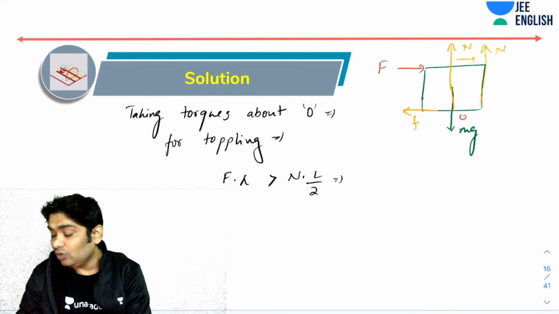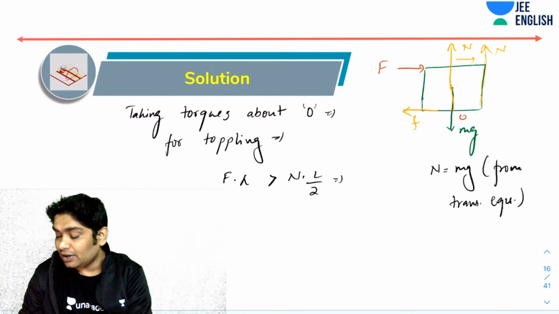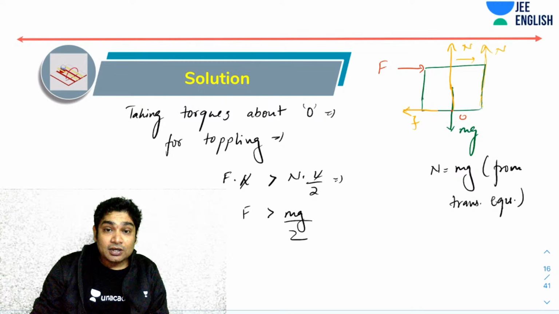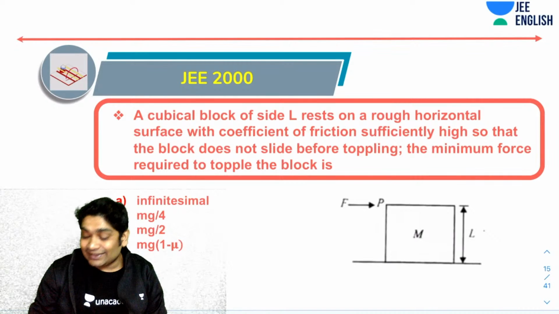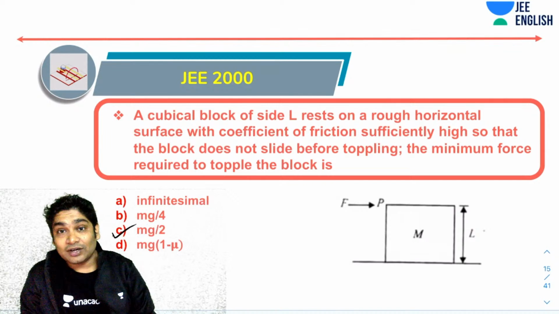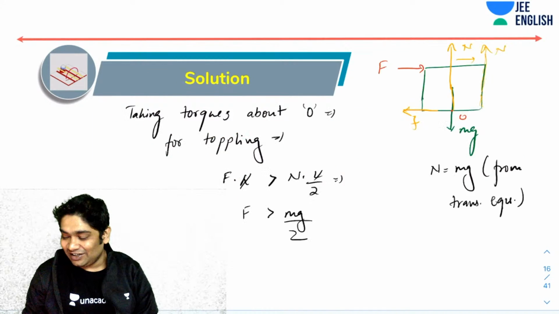And N was equal to mg from translatory equilibrium. So from here I realize that F should be greater than mg by 2. That's it. So if F is greater than mg by 2, then the toppling will happen. So yes, you were absolutely correct, AP. Well done. This is an easy, standard one.